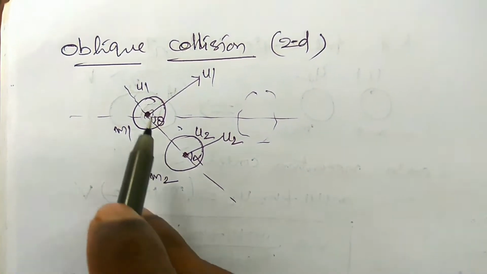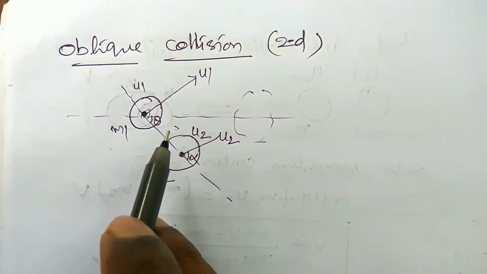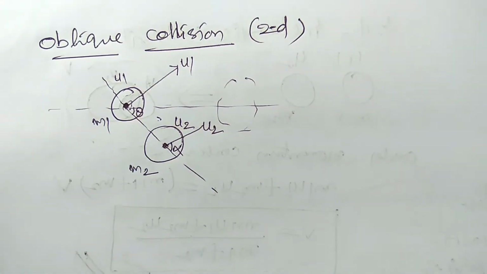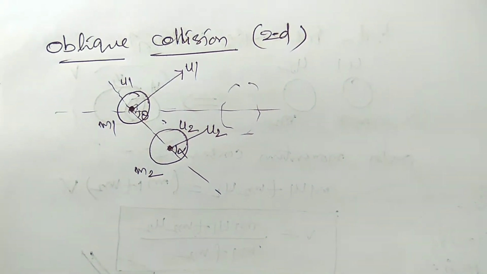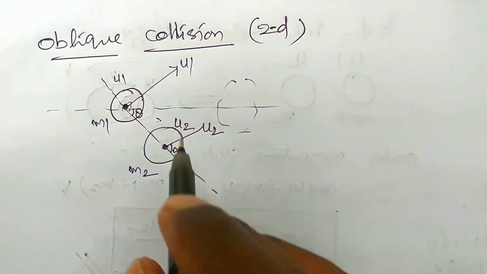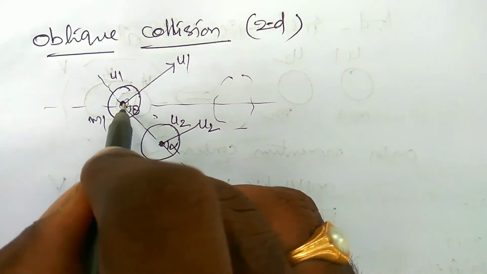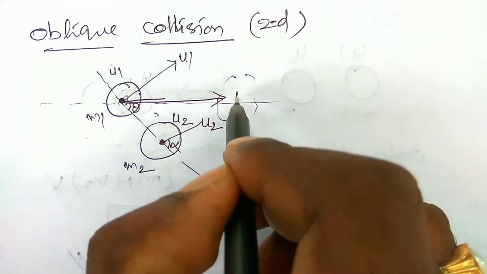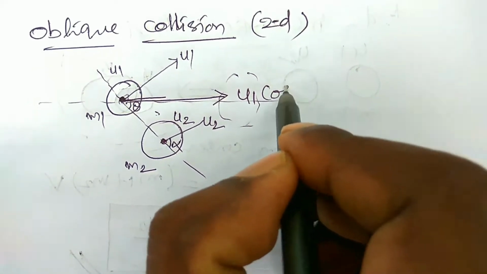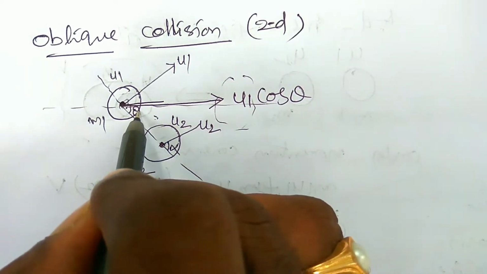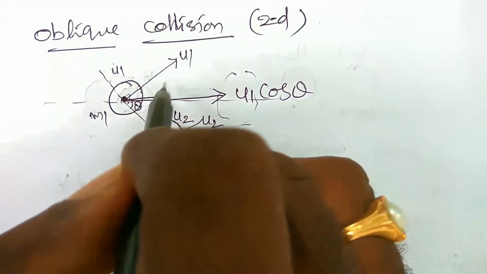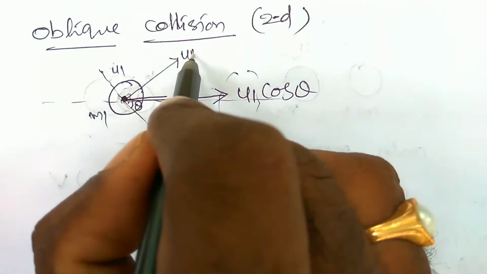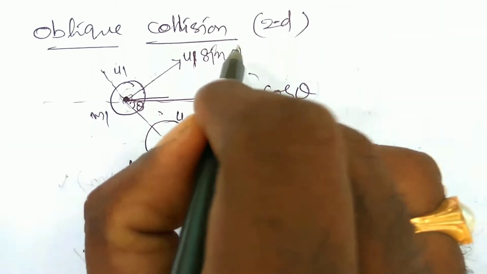Then the velocity of each object is resolved into two components, horizontal and vertical. For the first body, the horizontal component is u1 cos theta, because the angle is theta, and the vertical component, perpendicular to the line of axis, is u1 sin theta, right?